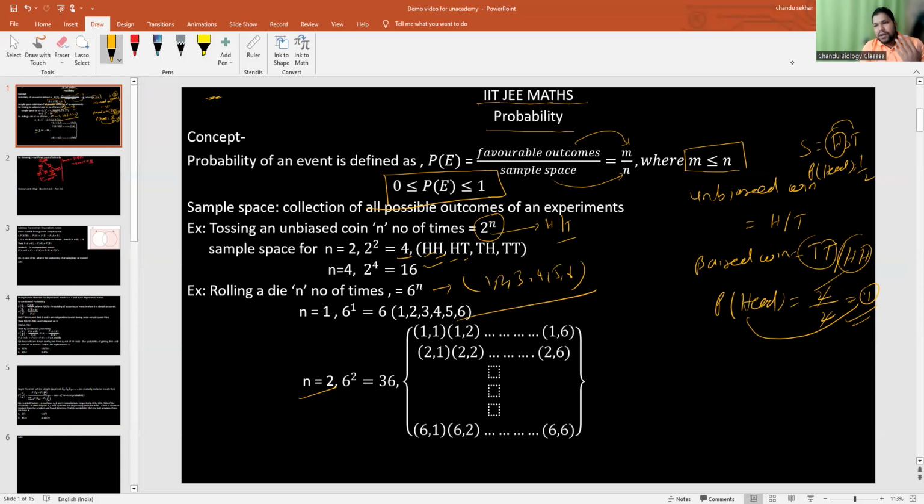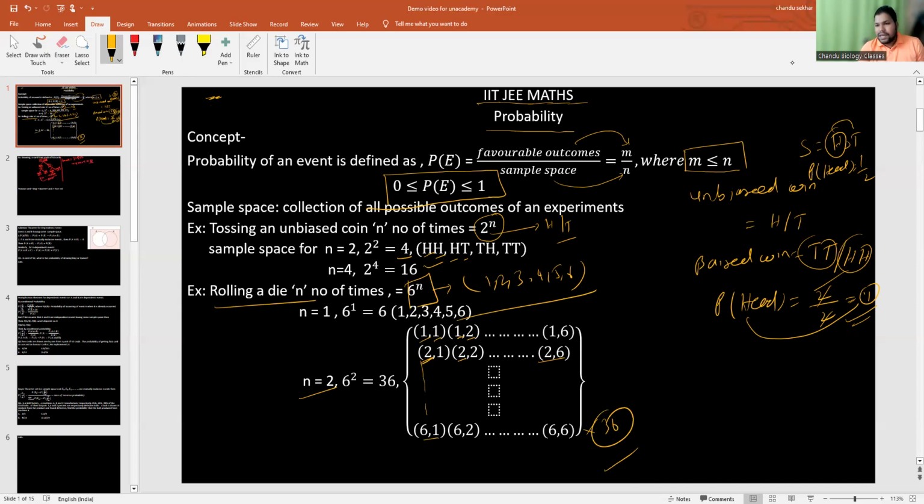6 square, 36 means if you are rolling 2 times, first time it can come up 1, second time also 1. First time 1, second time 2. First time 1, second time 3. So it can go from 1 to 6. Or else first time 2, second time 1, first time 2, second time 2, and so on up to 2 to 6. Similarly, you have to go from 6 to 1, 6 to 2, up to 6 to 6. In total, there will be 36 in the sample space. So this is for rolling a die n number of times. Keep in mind that it is 6 to the power n.